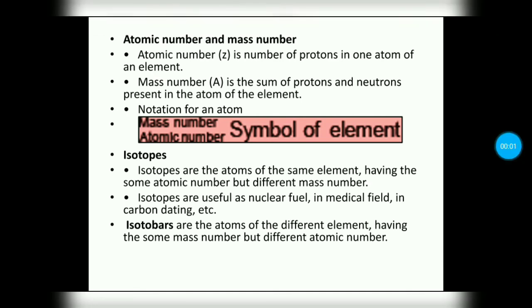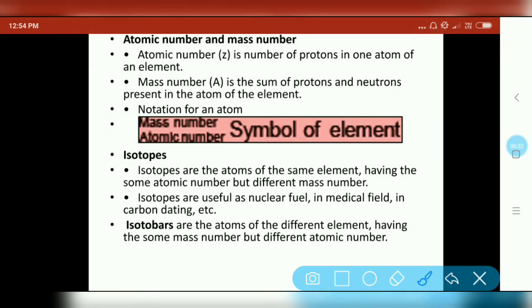Next we are discussing what is an isotope and what is an isobar. Isotopes are atoms of the same element having the same atomic number and different mass number. Isotopes are useful as nuclear fuels, in the medical field and in carbon dating. For example, isotopes of uranium are used as fuel in nuclear reactors. Isotopes of cobalt are used in the treatment of cancer. Isotopes of iodine are used in the treatment of goiter, etc. Examples of isotopes of hydrogen are H-1, H-2 and H-3: protium, deuterium and tritium. These are the three isotopes of hydrogen.